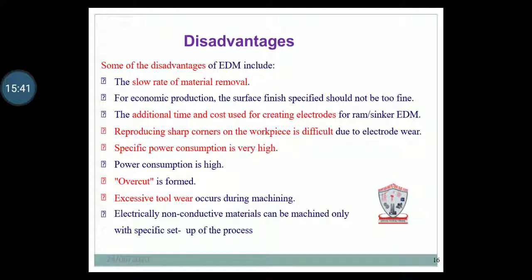Among these disadvantages, the important ones are that the rate of metal removal is very slow, that reproducing the sharp corner of the workpiece is difficult, and that excessive tool wear occurs during machining.